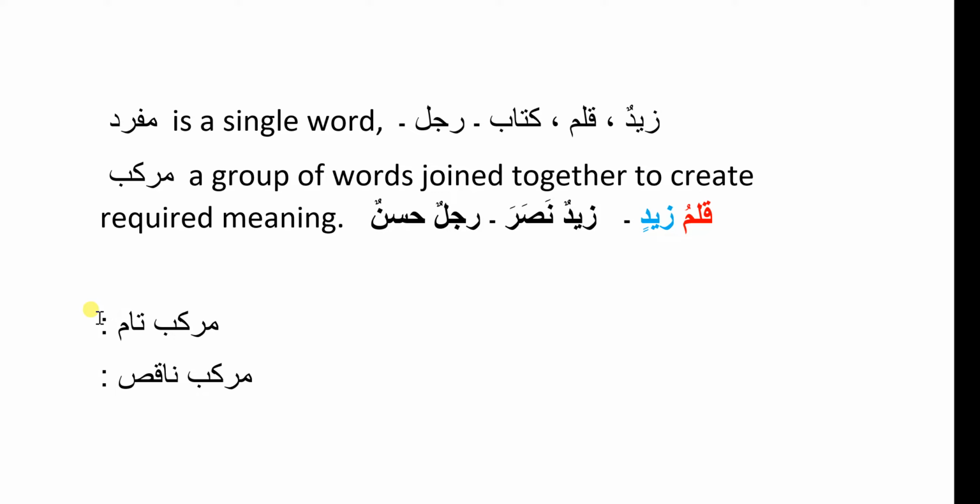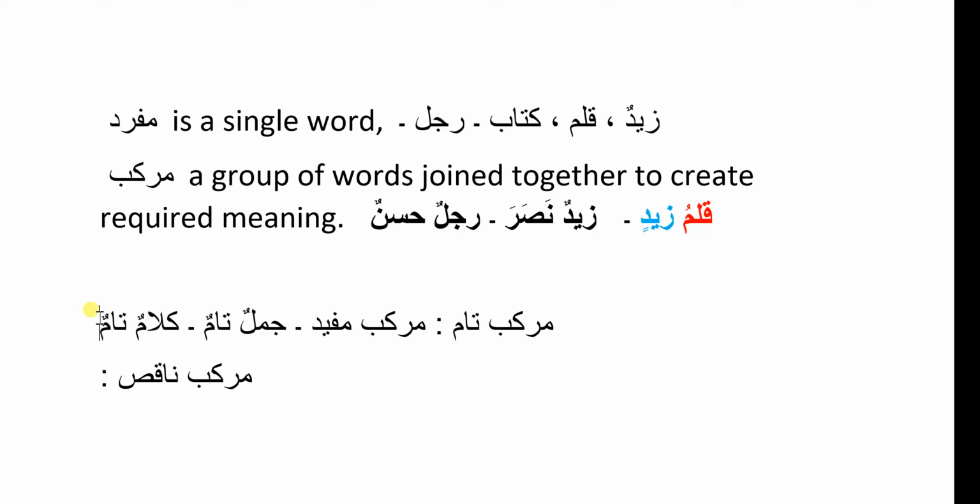Murakkab Tam and Murakkab Naqis. Murakkab Tam is sometimes known as Murakkab Mufid, sometimes known as Jumalun Tamun or Kalamun Tamun. All these words represent the same thing.